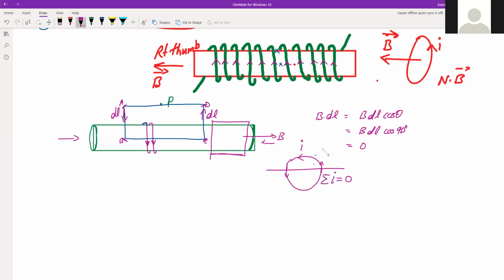These two points we have to understand, and then only we'll be able to derive the expression for the magnetic field due to the solenoid. So that we'll do in the next class, and that next class I'll start in another 2 or 3 minutes after this session gets ended.